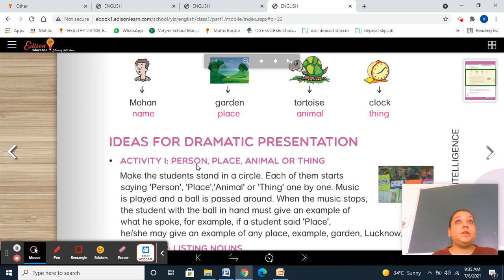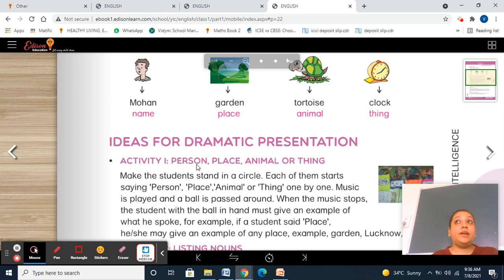Getting this point, and then you're going to write five things for each person, place, animal, or thing around you at your place. If you're talking about person, you can write father, mother, your sister, brother, grandfather, grandmother. Place, places near you, for example, temple, park, home, restaurant. You can write the name of the places or just the category of places.